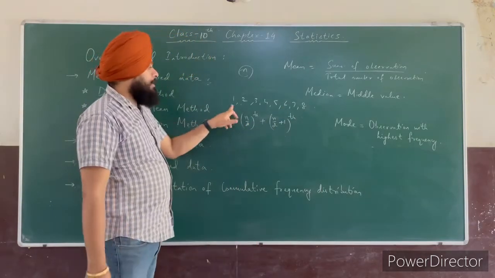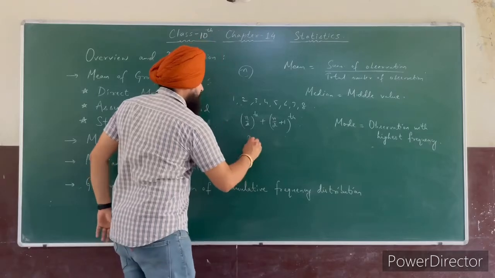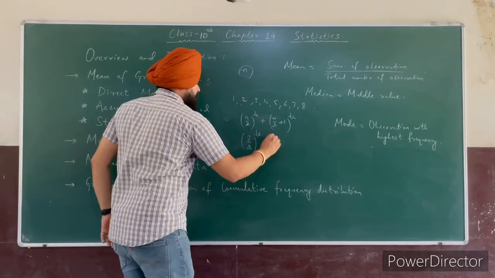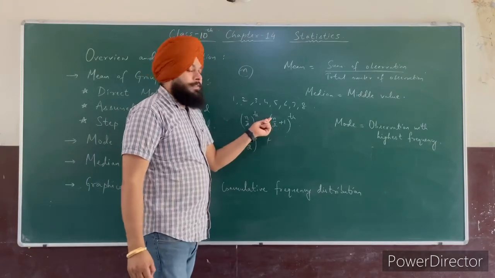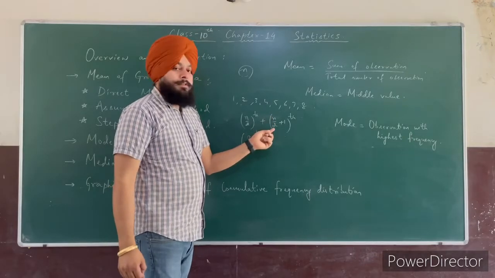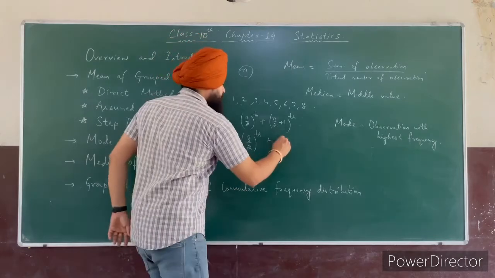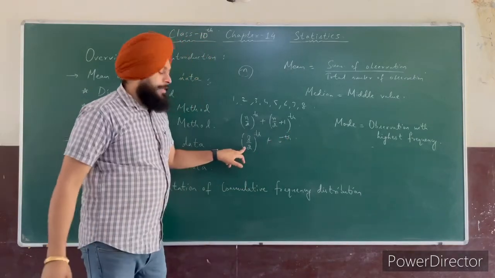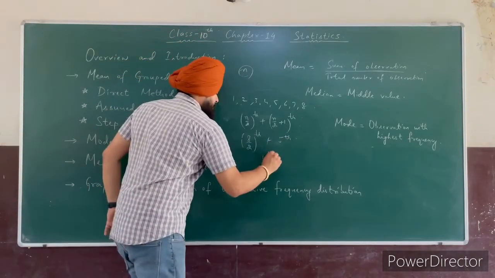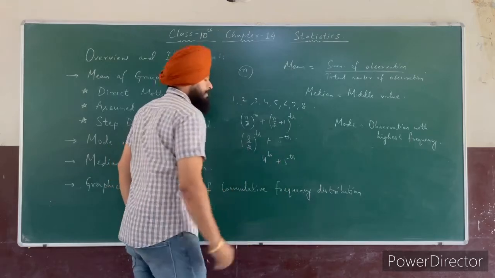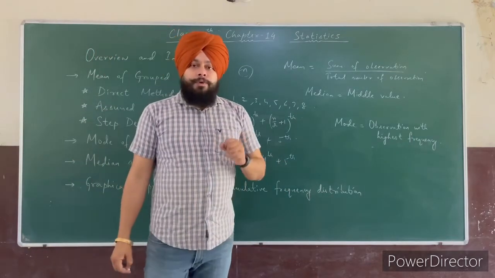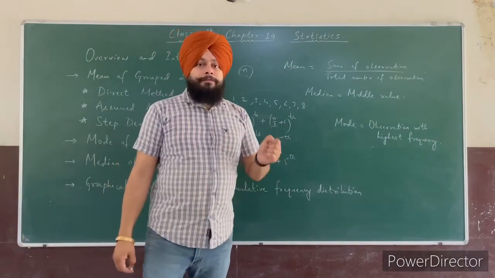So what is n here? n is 8. So 8 by 2. And on the right side, what is n? n is again 8. 8 by 2 is how much? 8 by 2 is 4. And 4 plus 1 is 5. So it means we have to find the average of the 4th and 5th observation.